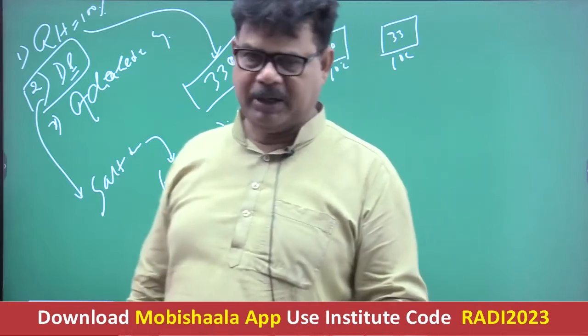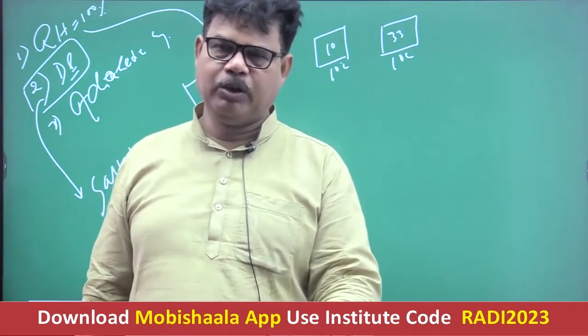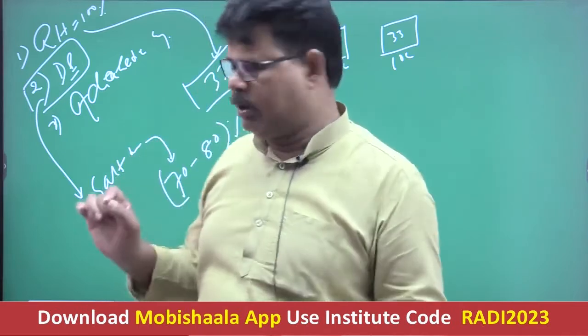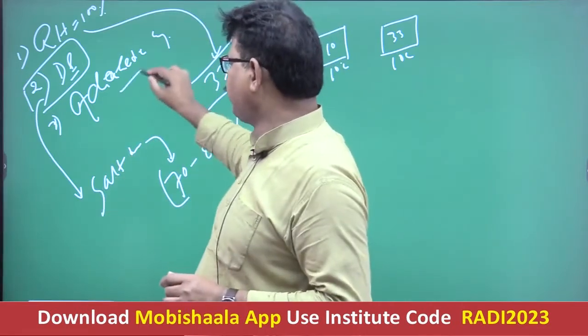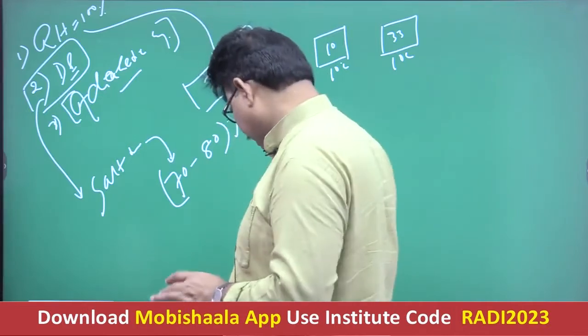Relative humidity should be 100%, dust particles should be present, and there should be adiabatic cooling of the air. Now, the term adiabatic cooling is a very important aspect. What is the meaning of adiabatic cooling? It should be clarified.